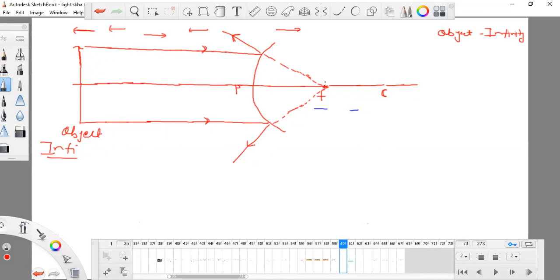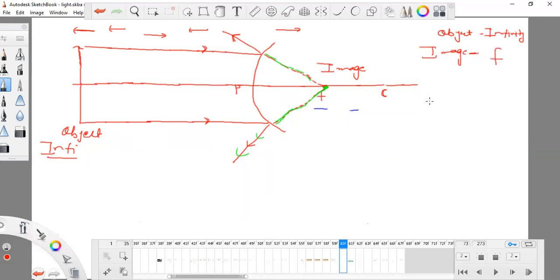Now the two lines are meeting. Definitely very weak lines, since only 10% of light is passing behind the mirror and 90% is getting back. But this is the meeting point, where my image is formed. So my object was at infinity, and the position of the image is perfectly at F.